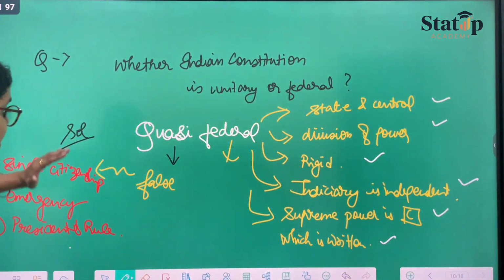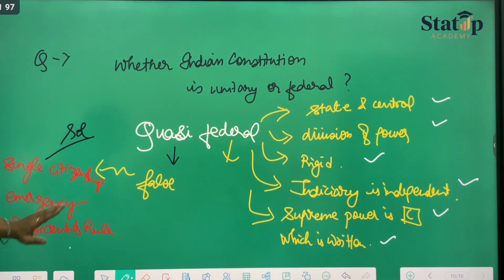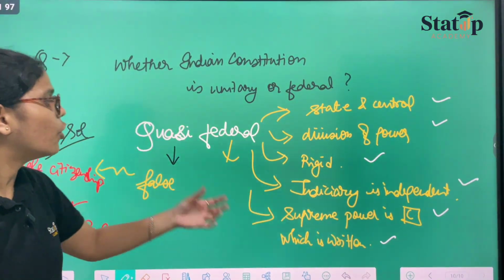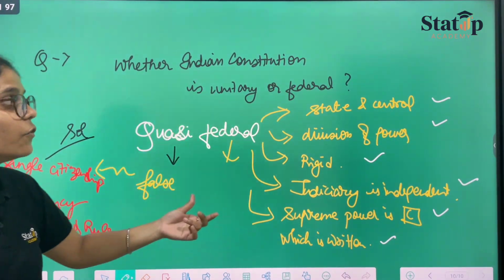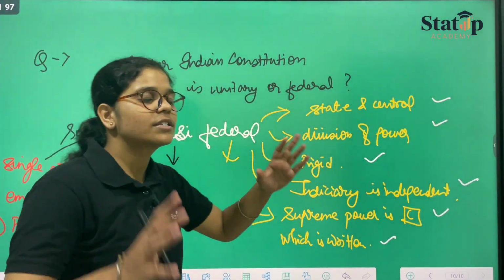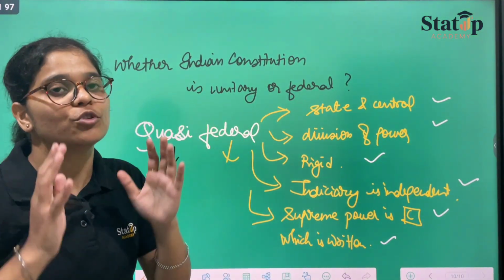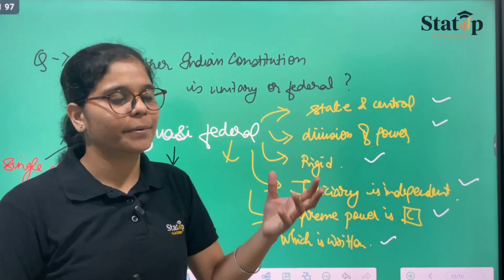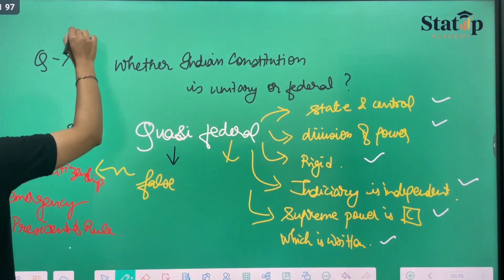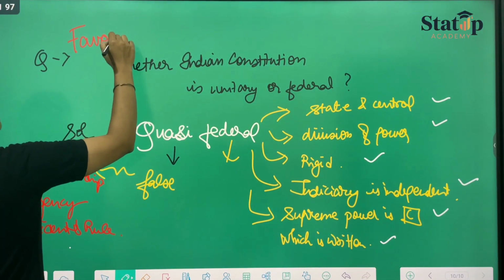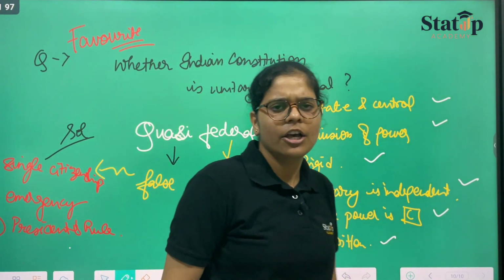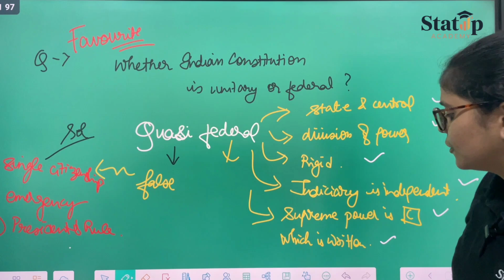Okay, since these are the things making it unitary and the major part making it federal, therefore we call it quasi-federal. Therefore, our constitution, this is the most asked and most important question from the point of view of the UPSC. This is their favorite question. Every second time they ask it, just like that, throwing it in front of the students.